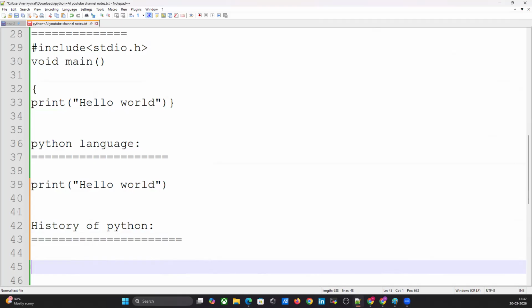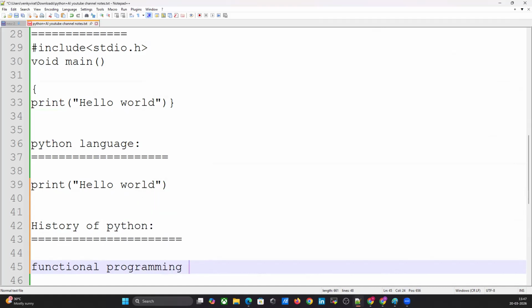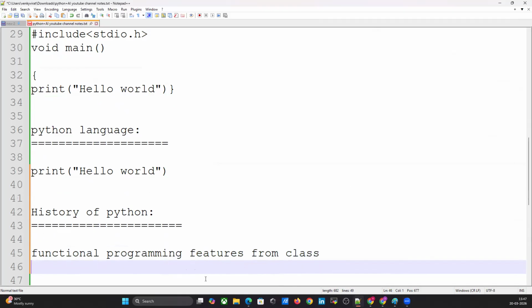Functional programming features, this is very important, that's what I am writing. Anyway, I will provide everything in the notes. Functional programming features are from C language, and object oriented programming language features are from C++.